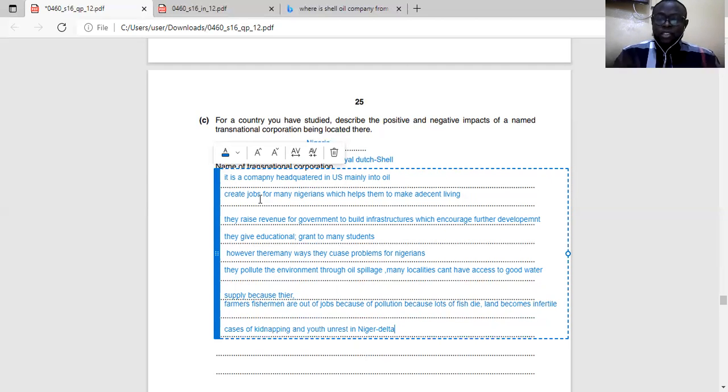So that leads to high crime rates in the area. When they kidnap, they demand ransom, and when the ransom is met, they release those people. That has happened several times. It has encouraged criminal activities. People just go and kidnap somebody and demand ransom.